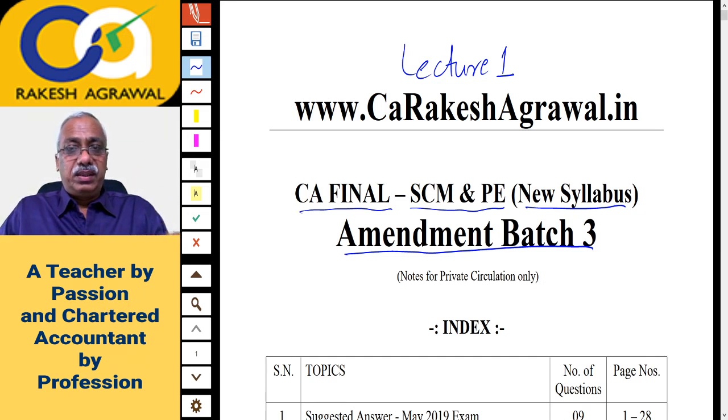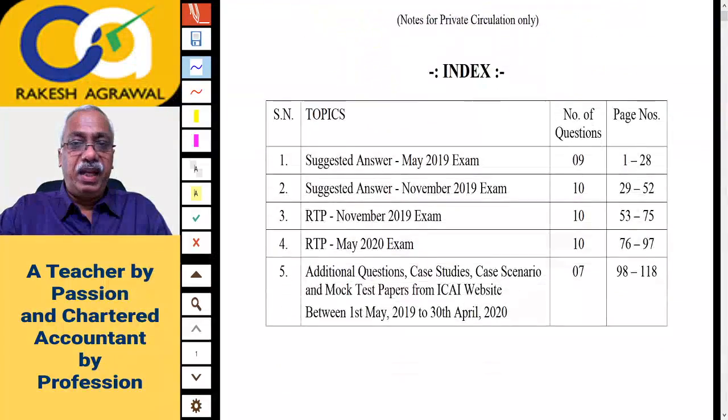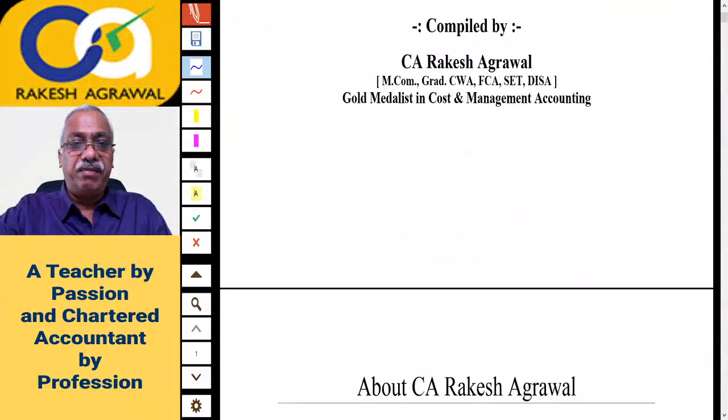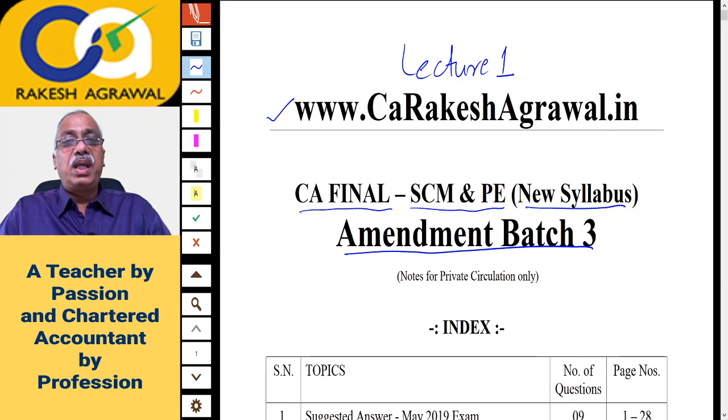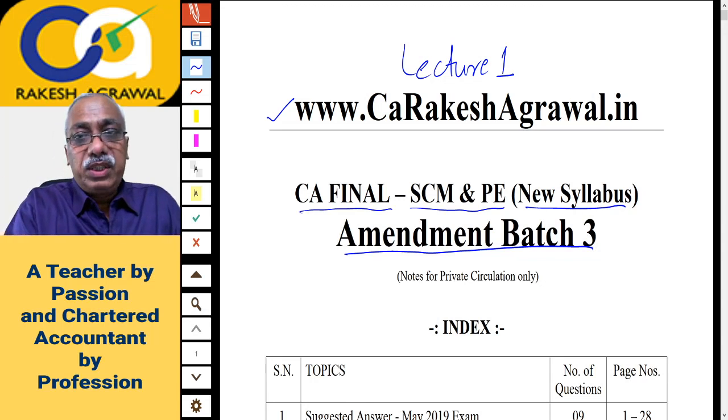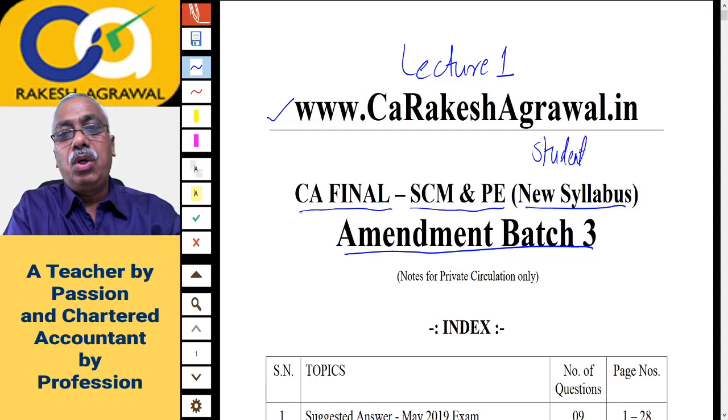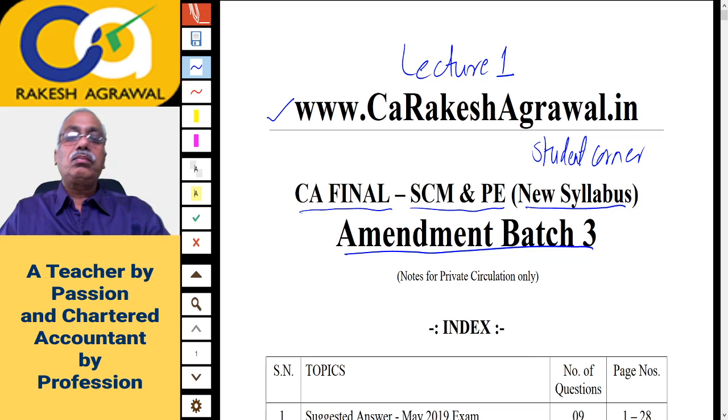whatever I am going to discuss here is in this PDF file. Please remember, I am going to discuss everything from this PDF file. It is available on the website which I have put up here, www.carakeshagrawal.in. So you have to first visit this website. On this website, you will go to a section called Student Corner. From there, you can download this Amendment Batch 3 PDF file and take the printout.